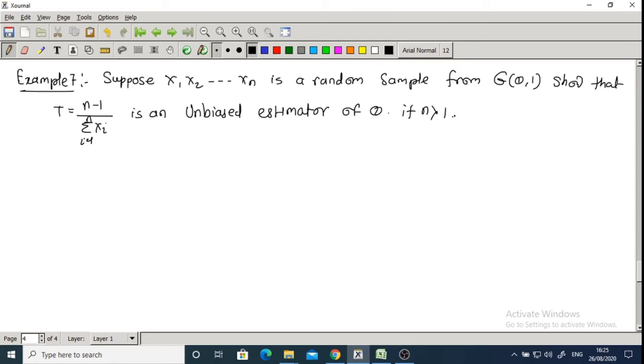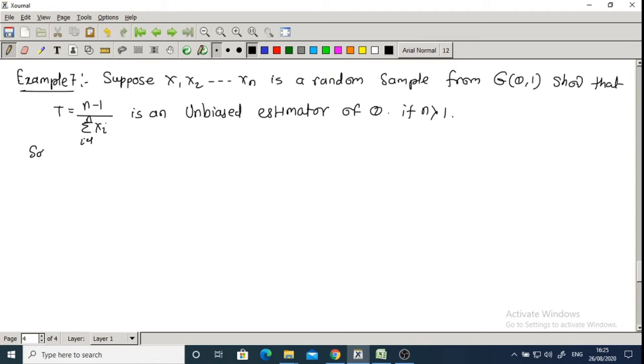Okay, example number 7 is: suppose x1, x2, up to xn is a random sample from gamma distribution with parameter theta comma 1. Show that t is equal to n minus 1 upon summation of xi is an unbiased estimator of theta, under the condition n is greater than 1. So here, the first thing is we have to find the distribution of summation of xi.